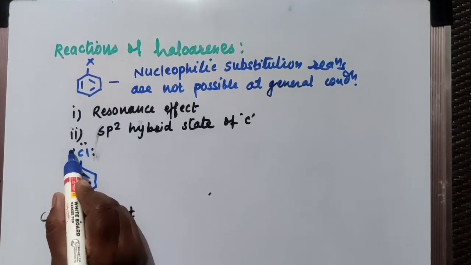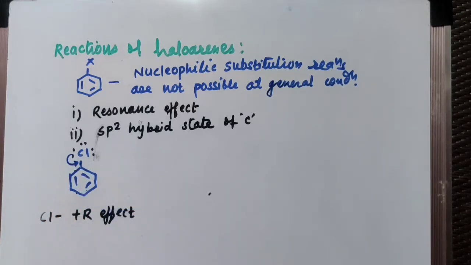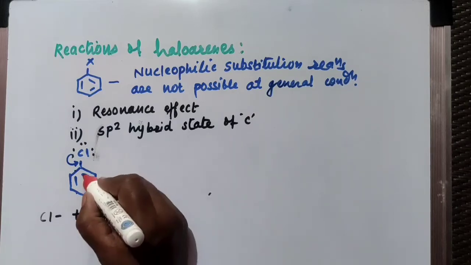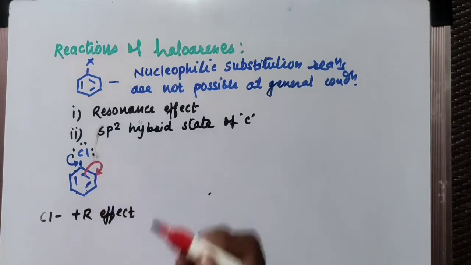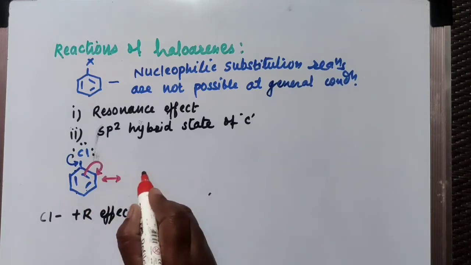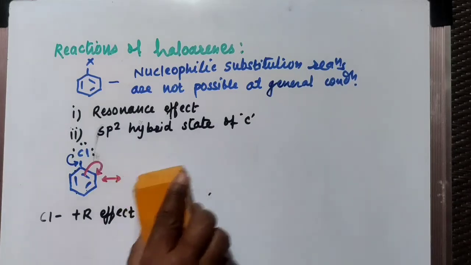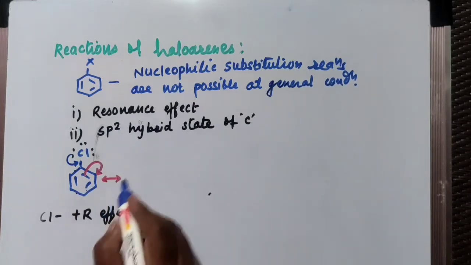So if this pair of electrons is shared between chlorine and carbon, then as a result what happens? The double or pi bonded electrons are shifted towards the next carbon atom here. And hence there is a formation of a new structure. I'll write with blue pen only.